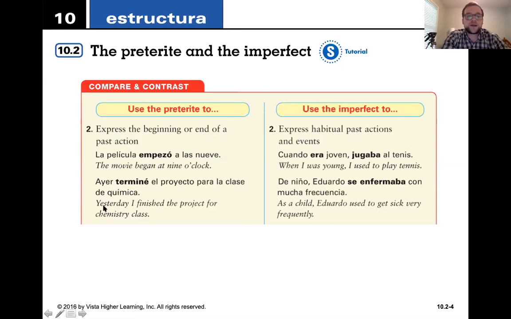Ayer terminé el proyecto para la clase de química. I finished the project for chemistry class. Okay, now we'll use the imperfect to express habitual past actions and events. Remember when we were talking about I used to do this? Cuando era joven, you'll see that as a setup for the imperfect tense a lot. When I was young, I used to play tennis. Cuando era joven, jugaba al tenis. But someone that's on the tennis team could say, ayer jugué al tenis. Yesterday I played tennis, but we're talking more about a habitual or ongoing thing. When I was young, jugaba al tenis.